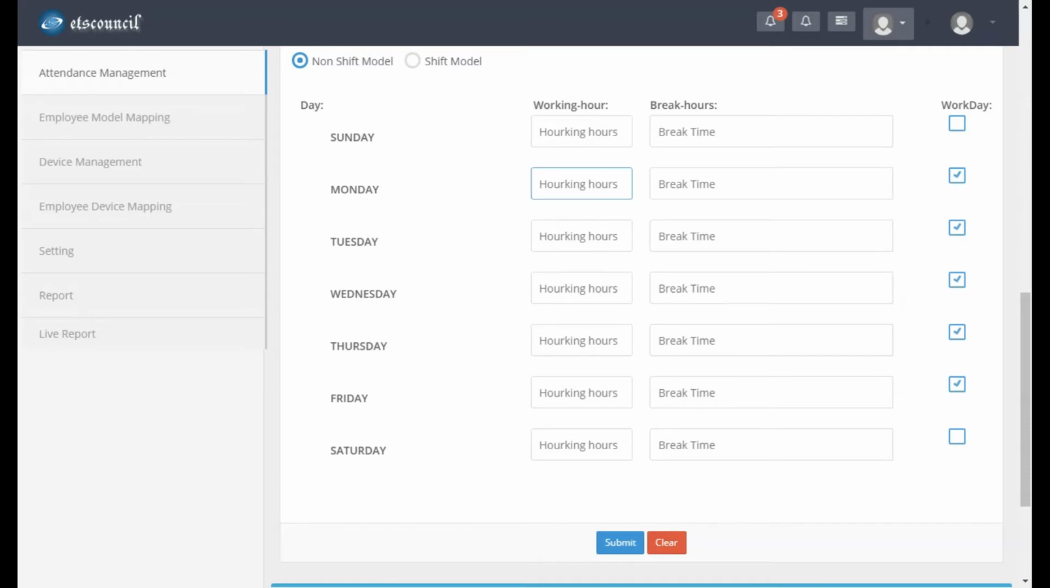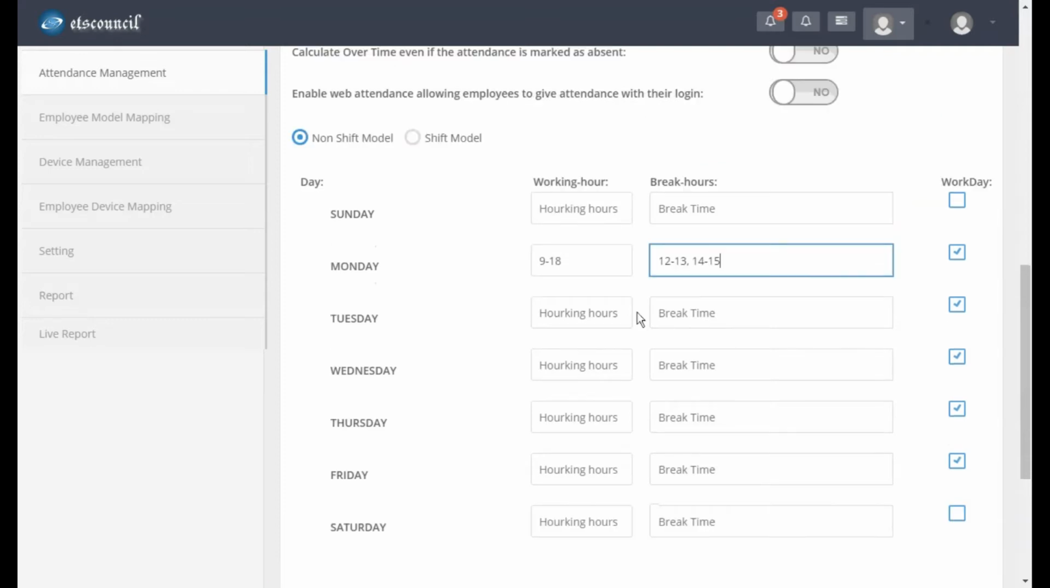Then you can enable this as a working day. Okay, and you can mention working hours 9 to 18, which is 6 p.m. And the break hour you can mention is 12 to 1, 12:30. You can have multiple break hours, 14 to 14:30. So this way you can have multiple break hours. Alright, you have set the starting time and ending time of the working hours on every day.